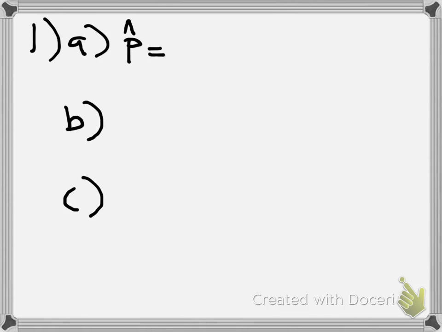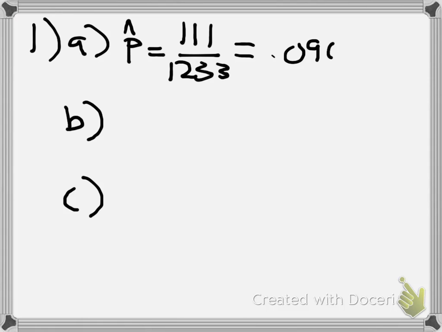So 111 of them included a visit to a theme park, which is going to be the x bar, and n is the total number of people, which is 1,233. And you're going to get a percentage of 0.0900 or 9%.